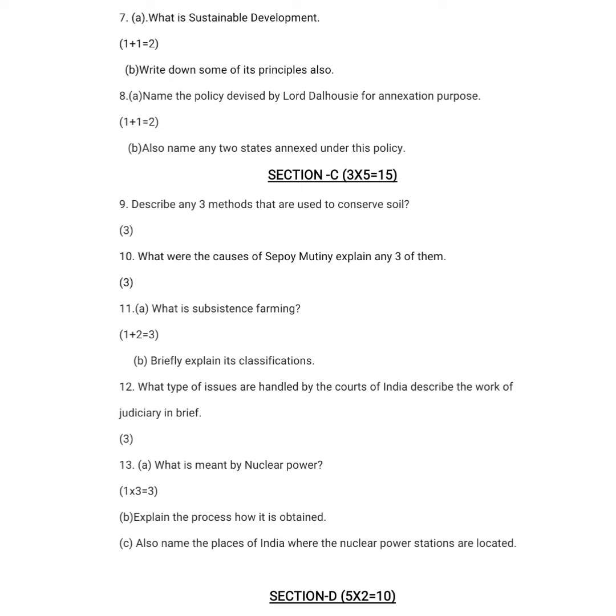11th question. What is subsistence farming? 1 mark question, and you have to briefly explain its classification. So you have to give me the proper definition of subsistence farming, and that is of 1 mark. And in the second, you have to explain the classification. You have to tell me the classification and you have to explain about it. You could have told me about intensive subsistence agriculture, primitive subsistence agriculture, shifting cultivation, nomadic herding. So these were some of the examples which you could have told me about.